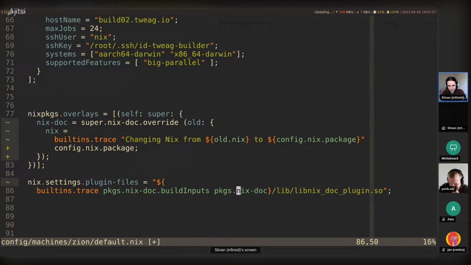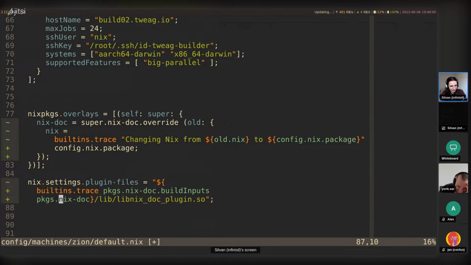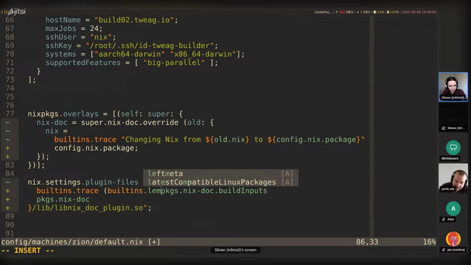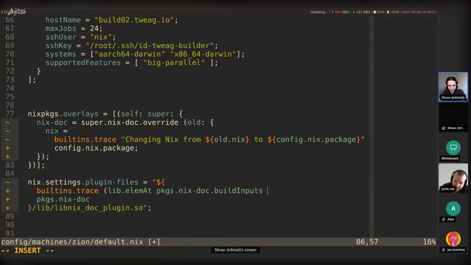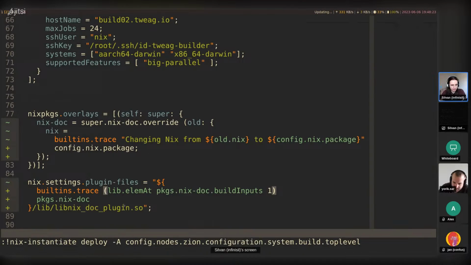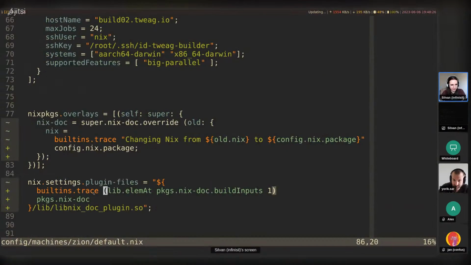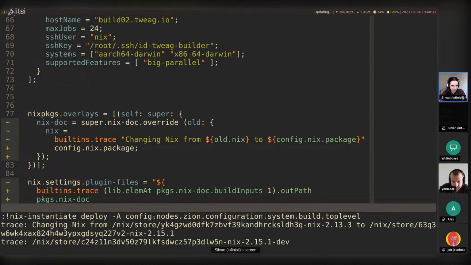So build inputs. Let's make this a bit more readable, but it's very unreadable if we just edit it in here anyways. Build inputs. All right, and now builtins.elemAt, or actually let's use lib.elemAt 1 for the second element. And we don't want to trace the set. I believe it would print this, which we don't really want. We just want the out path to see what Nix it is. And we can see it is indeed 2.15.1.